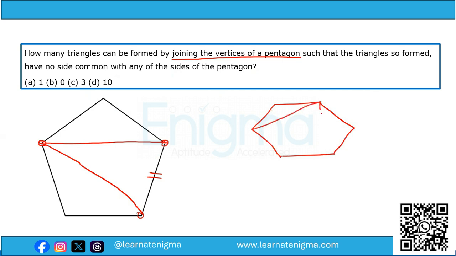if we join these three vertices, 1, 2, and 3, the triangle thus formed has these sides, and none of these sides are common to the sides of the hexagon. So such triangles can be formed in bigger polygons, but it is impossible to do it in a pentagon. So therefore, the answer will be 0.